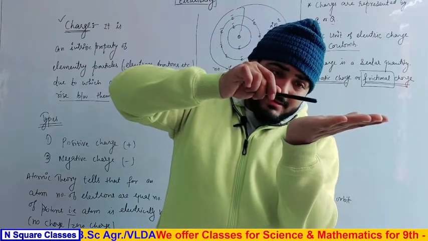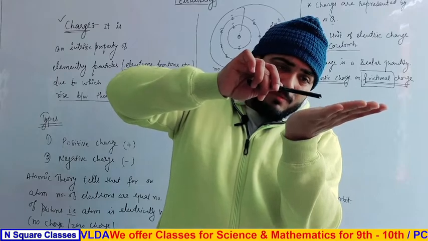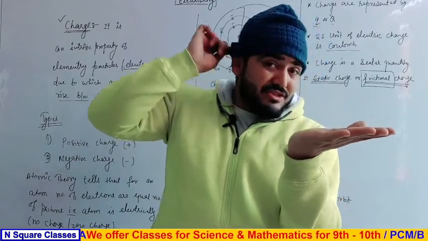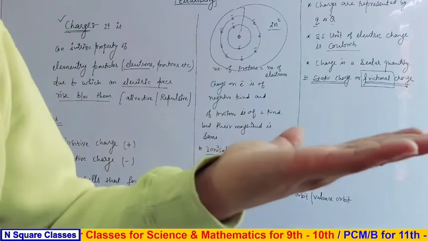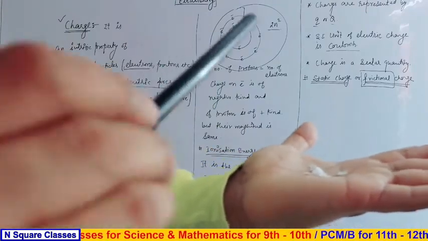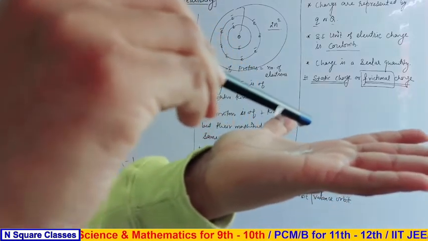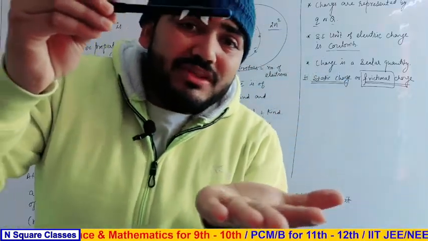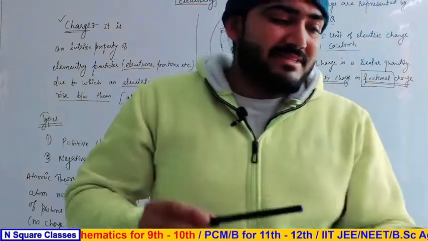This is a very interesting concept. Okay, make it clear. Now there is a charge developed on this pen, due to which it attracts the small paper pieces.